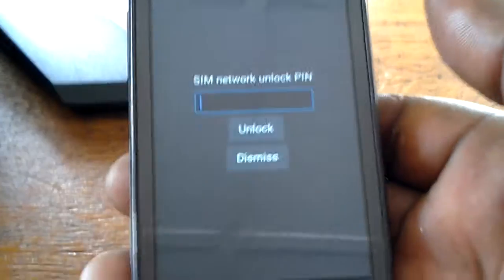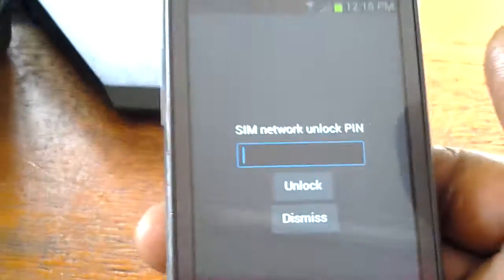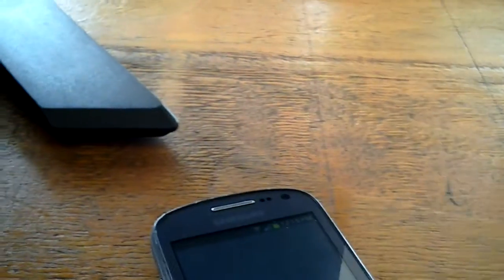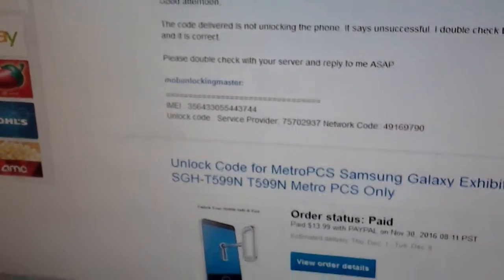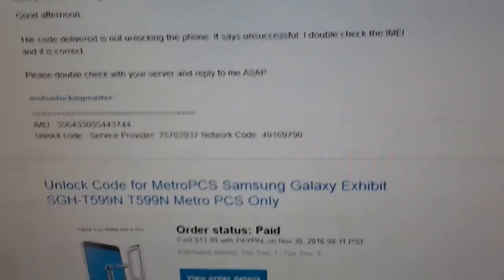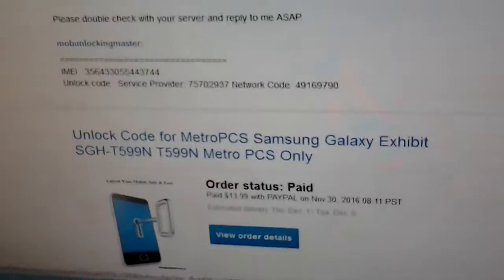So I also updated this phone, which does not make any sense. What I'm asking is, if possible, that you check with the server to see if maybe they made a mistake with the code, because as you see here, that's the information received from you, and I'm trying the same information and it's showing clear.